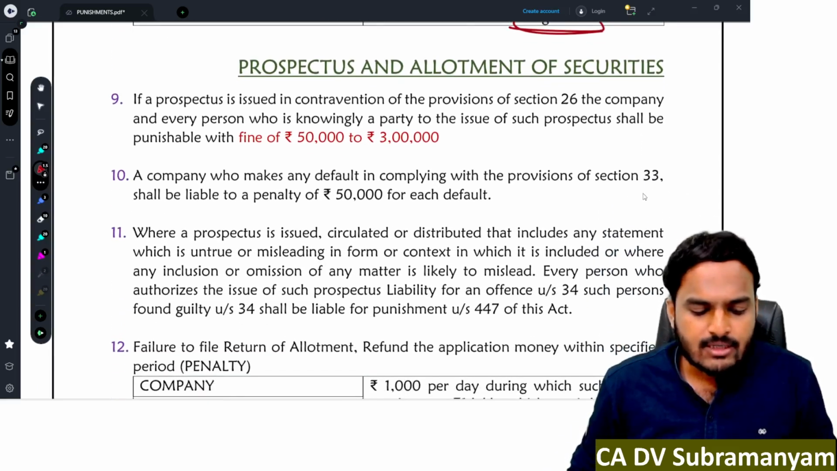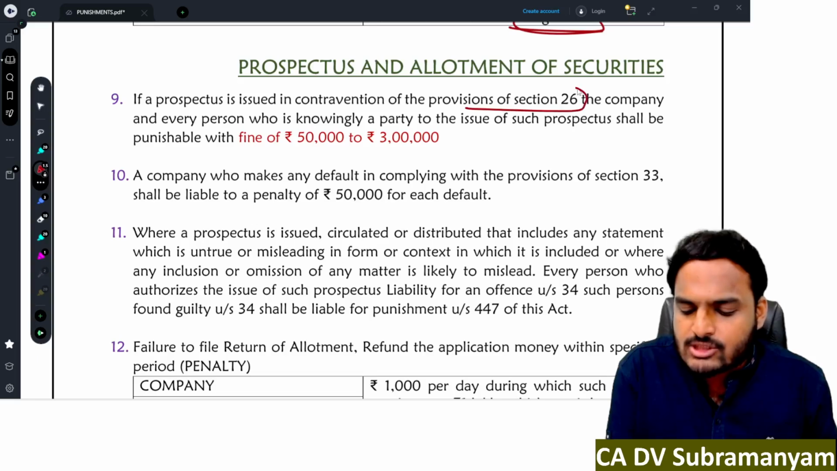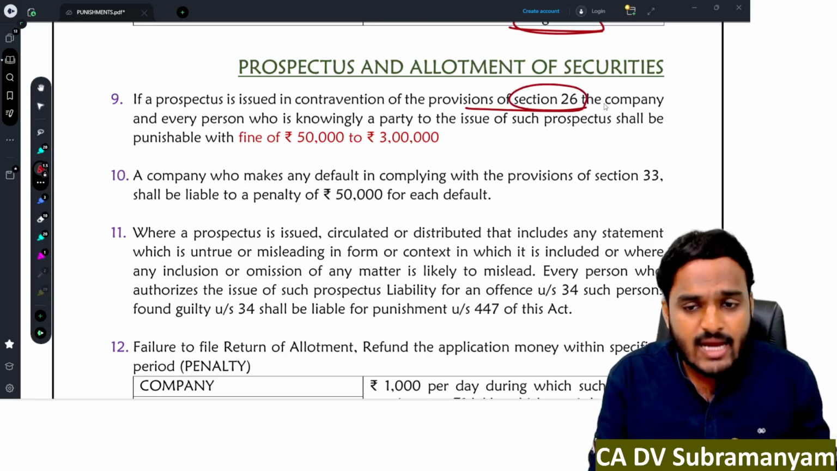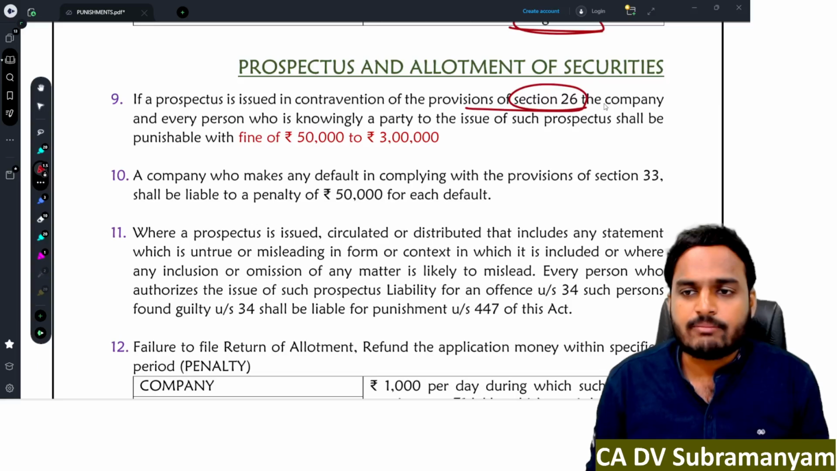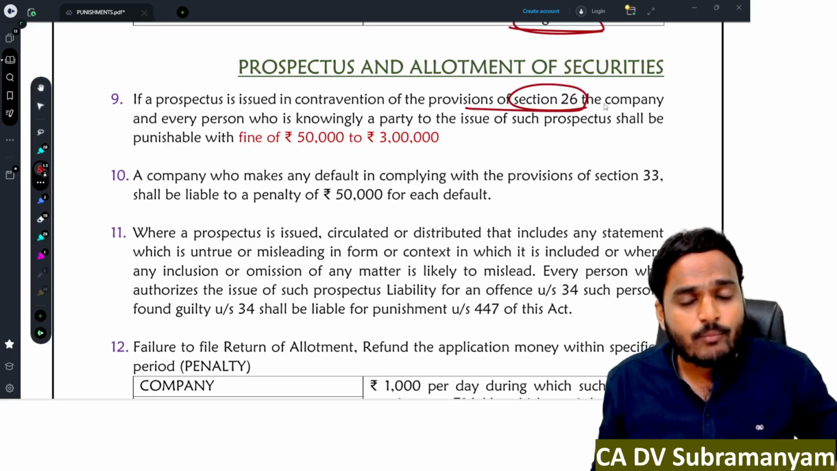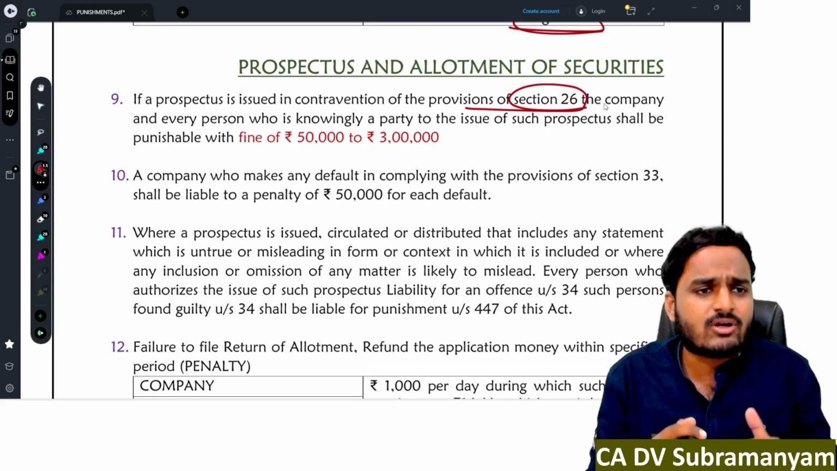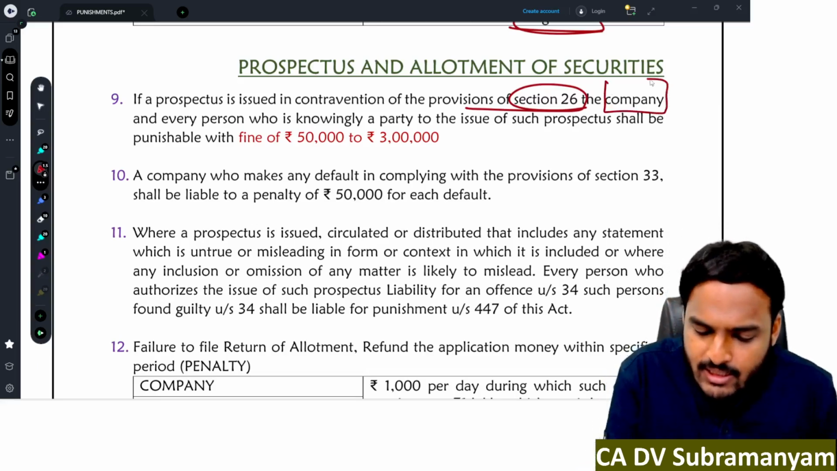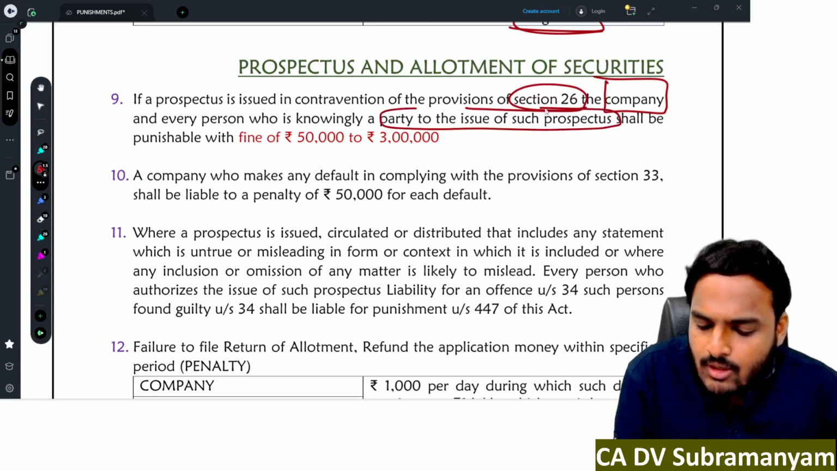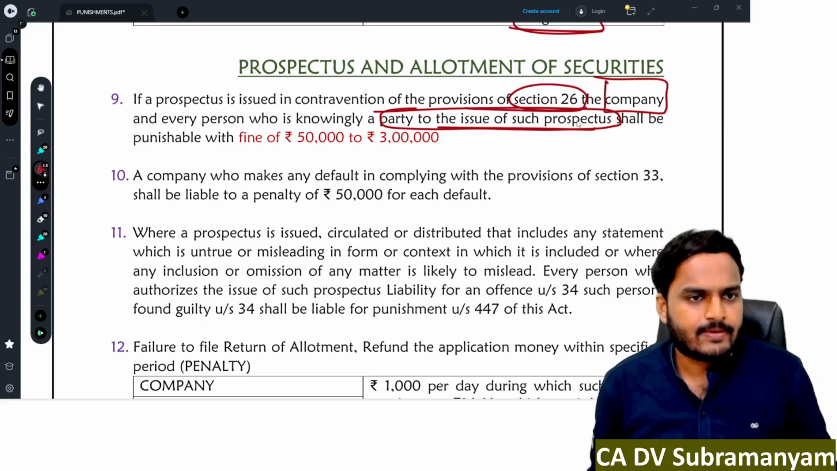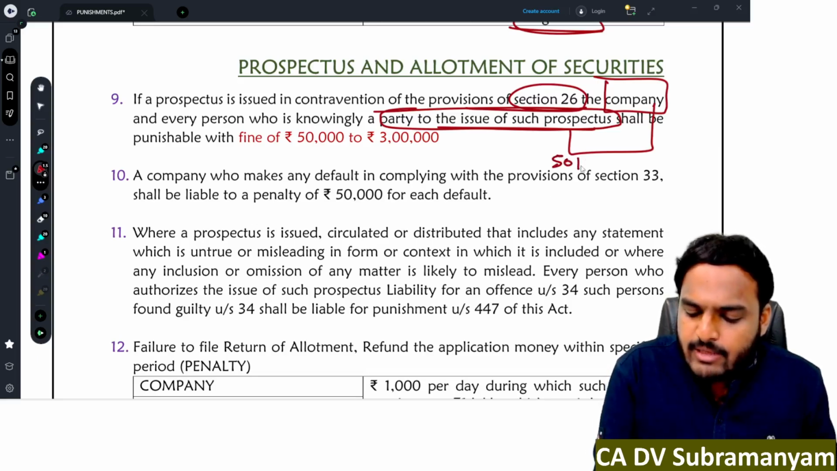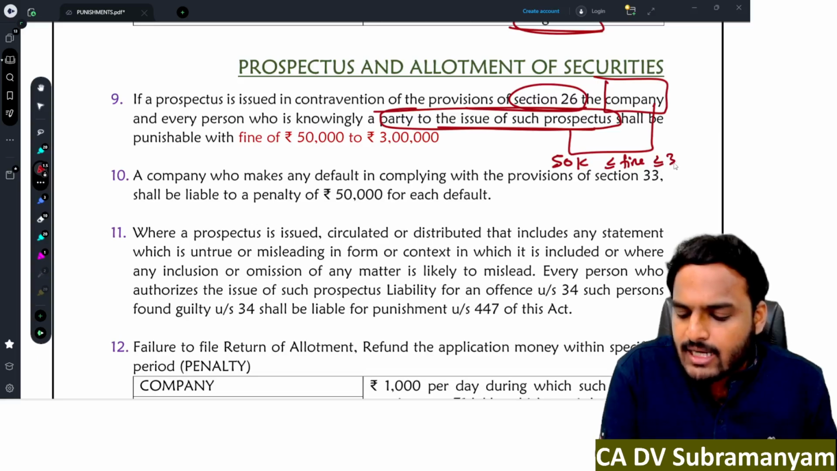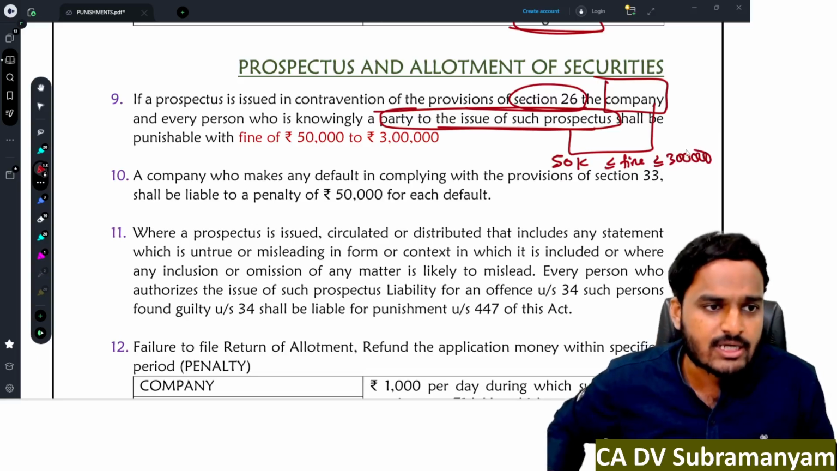Next chapter, prospectus and allotment of securities. If a prospectus is issued in contravention of provisions of section 26, see section 26 speaks about matters to be stated in the prospectus, applicability of prospectus, inclusion of expert statement, validity of prospectus, filing of prospectus with the registrar. Any of these provisions got contravened, then company and a person authorizing the issue of such prospectus will get a punishment. The punishment is minimum 50,000, maximum 3 lakh rupees.